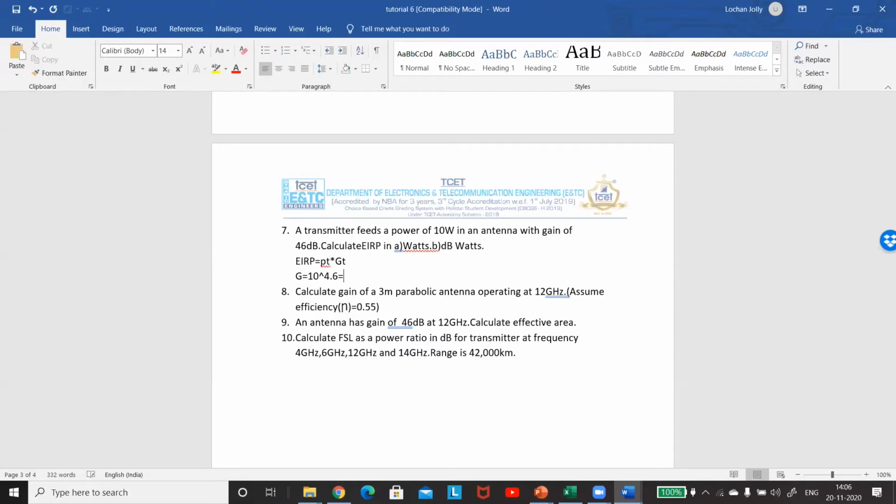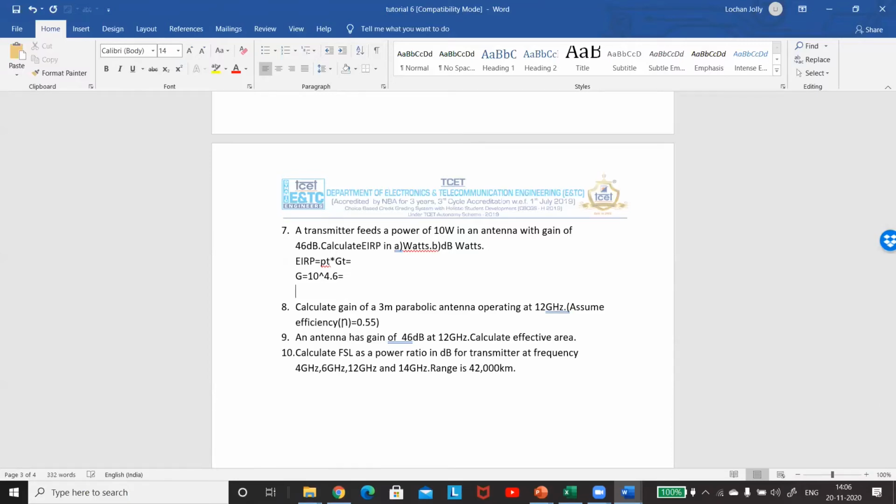Okay, so आप ये दोनों निकालिए, then PT GT will be simply the product, and we also need to convert PT into dBs, that is 10 log of 10. What is 10 log of 10? It is nothing but 10 only. Just solve G and tell me EIRP.